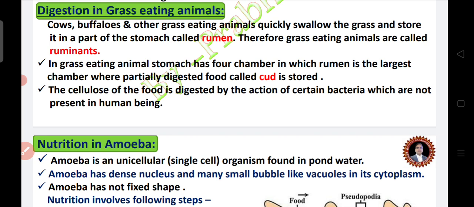In grass-eating animals, the stomach has 4 chambers, in which the rumen is the largest chamber where partially digested food called cud is stored temporarily. The cellulose of the food is digested by the action of certain bacteria which are not present in human beings. You can remember cud. Cud is the partially digested food in ruminants, but later the cud returns to the mouth in small lumps and is chewed again. This process is called rumination.